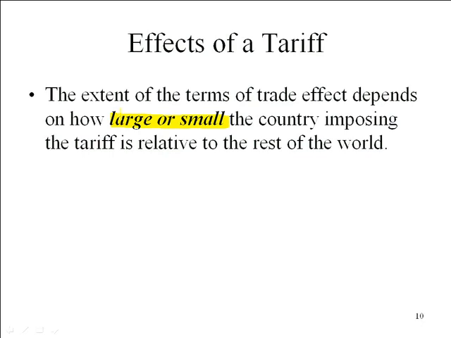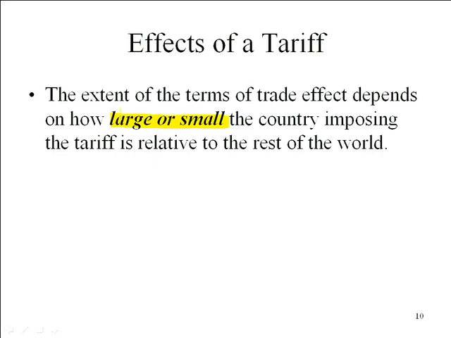The larger the country becomes in terms of its percentage of world trade in a particular good or service, the greater the monopoly power that it has, and therefore the bigger the influence it will have on world prices. When you come right down to it, with very few exceptions, there are probably only 4 or 5, maybe 6 countries that would truly be considered large countries. The U.S. would clearly fall into that category. The European Union or the Euro region would probably fall in that area.